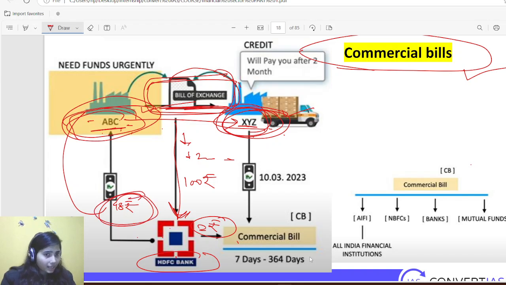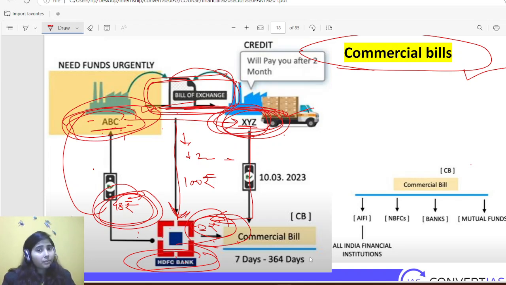So I need that money right now only. So you pay me 98 rupees, and after 2 months, when XYZ pays, they will pay to you, not me. At that moment, SDFC will be getting 2 rupees in this process. They are giving 98 rupees to ABC by taking their bill of exchange, and once XYZ pays SDFC, XYZ will pay 100 rupees to SDFC. Okay, so what is this process? Bills of exchange. All these things are known as commercial bills.